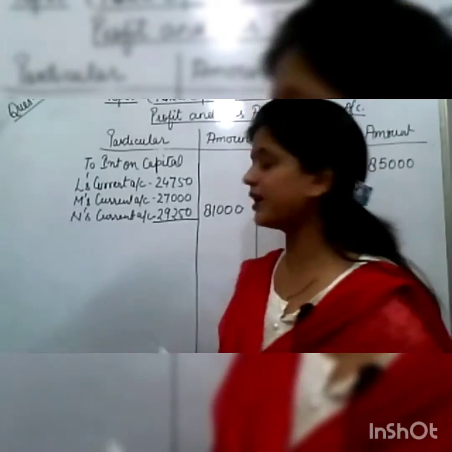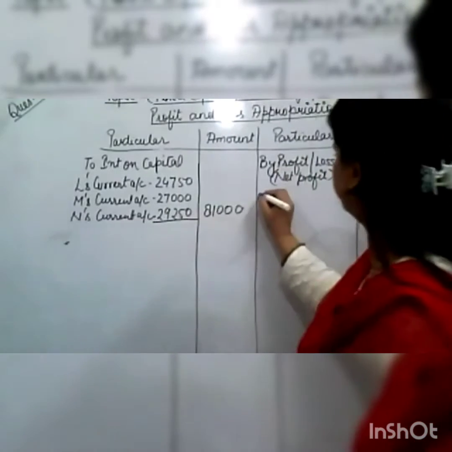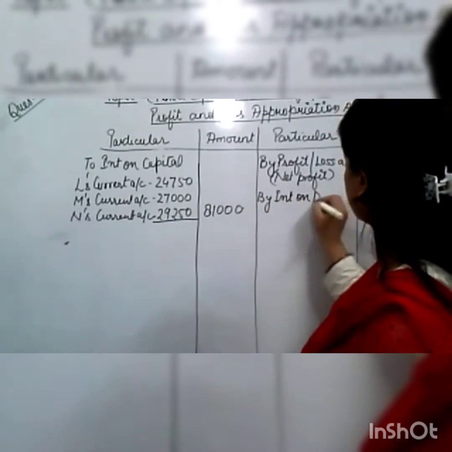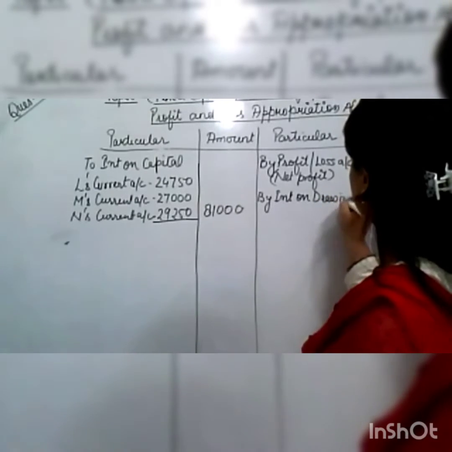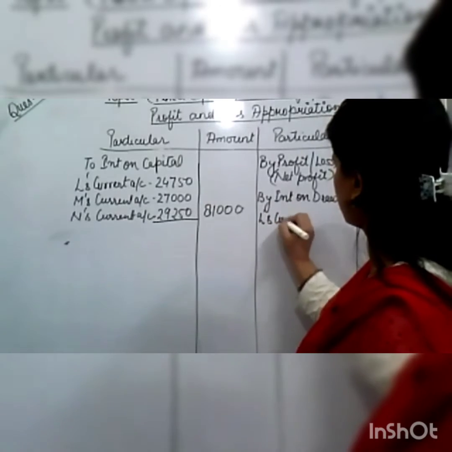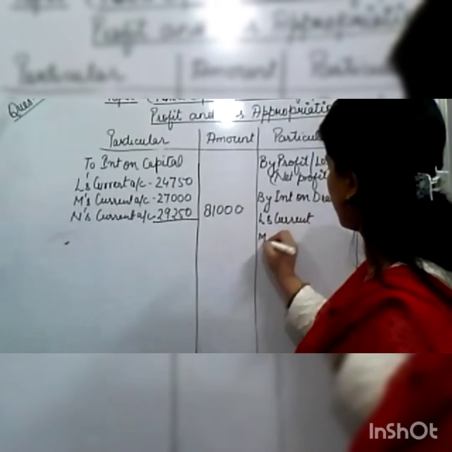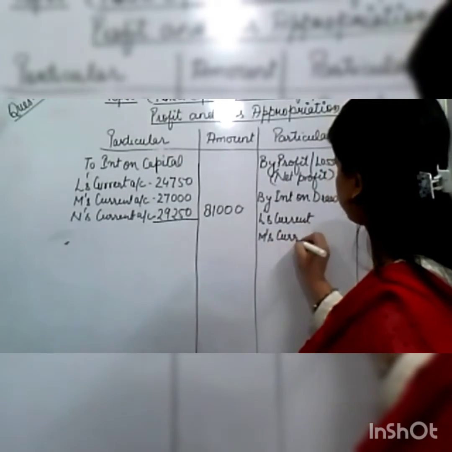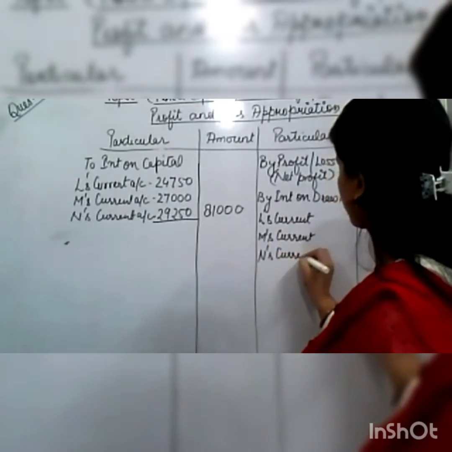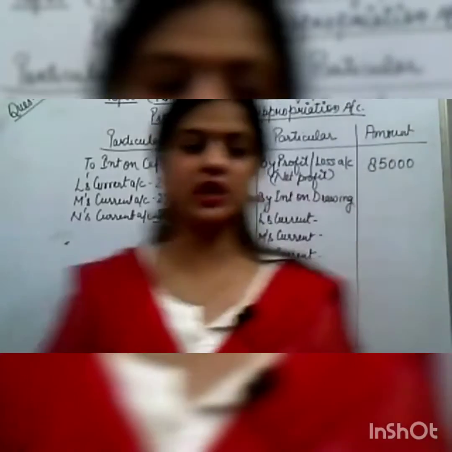See how the drawings will be calculated. By interest on drawing: L's current account, M's current account, N's current account. Now see how much drawing is given in the question.